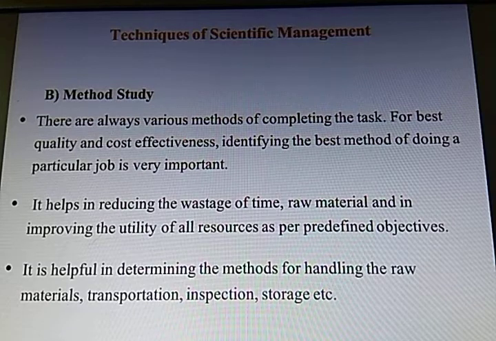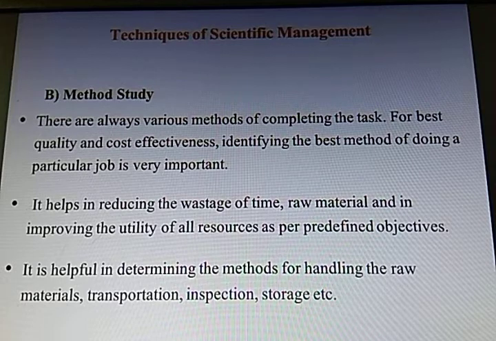Method of doing that work, completion of work is very important. It helps in reducing the wastage of time, the raw material, and in improving the utility of all the resources as per predefined objectives. So whatever objectives you have defined for your organization, method study is going to help you get it done by reducing the wastage of time and raw material, and improving the utility of the resources you have.